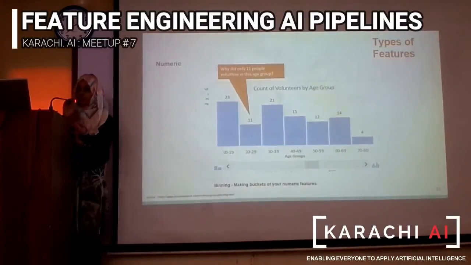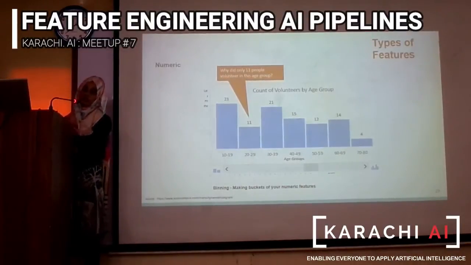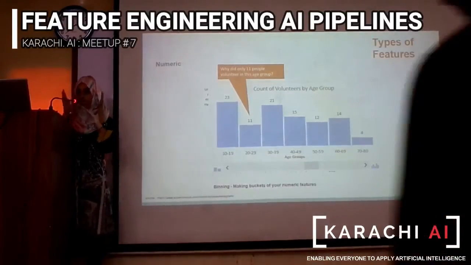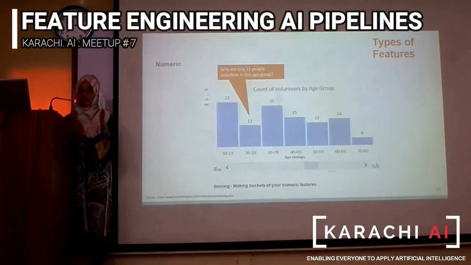The second thing that you can do with your numeric features is create a range. For example, your features can be built into a range, and it can have a particular characteristic.